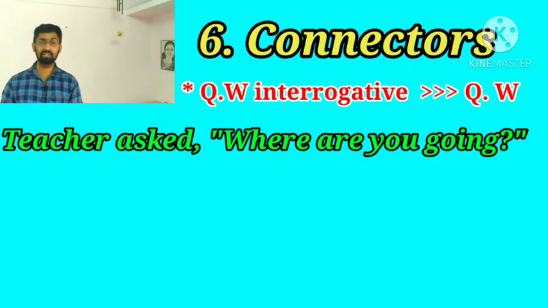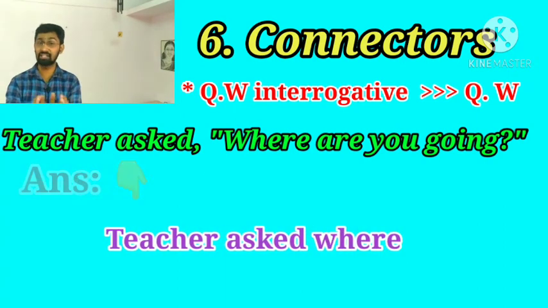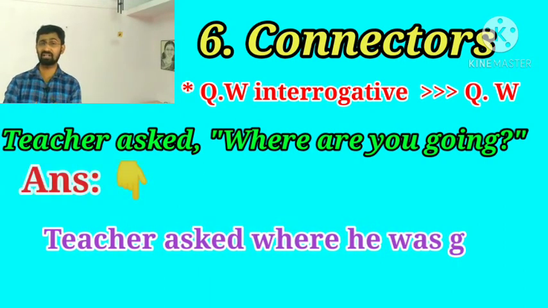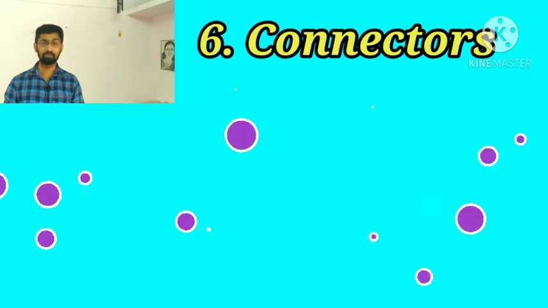If we want to convert this question into indirect speech, we need to convert that sentence like this. Teacher asked where. We need to use the same question word as a connecting word. Teacher asked where he was going. So I think it's clear for you.